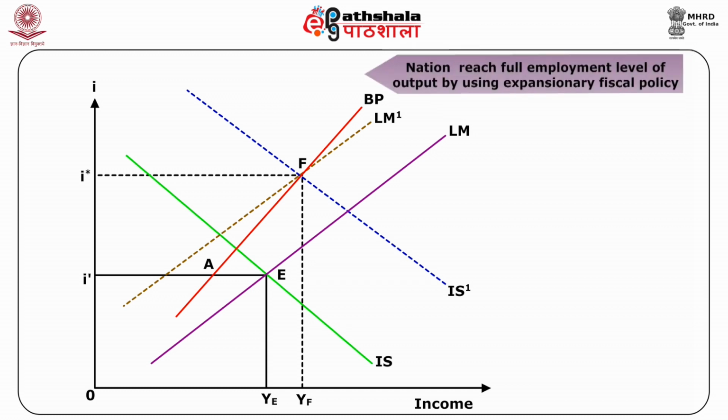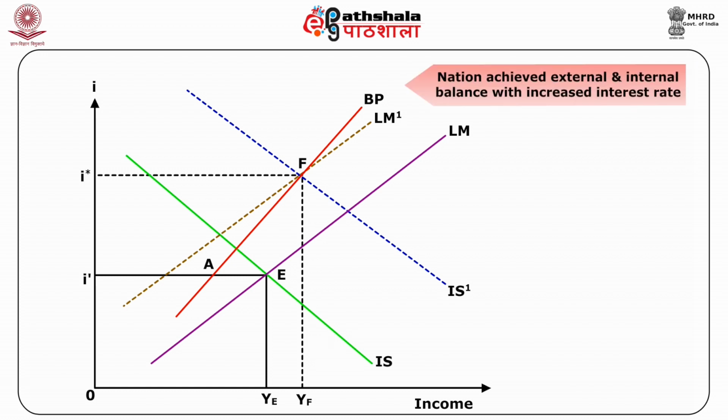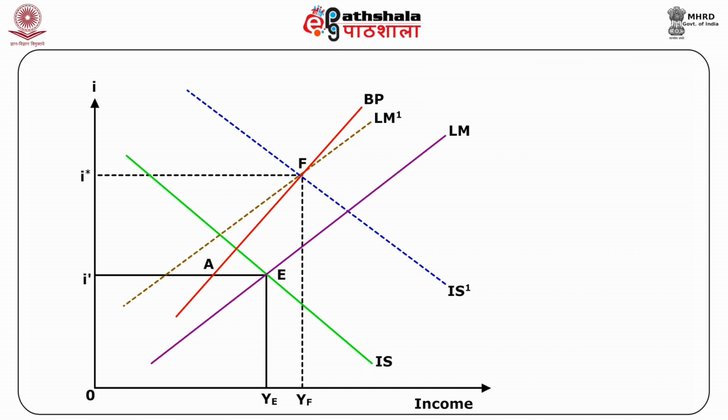Starting from the point E, where the domestic economy is in equilibrium with unemployment and a balance of payment deficit, the nation can reach the full employment level of output YF by using expansionary fiscal policy that shifts the IS curve to the right to IS dash and the tight monetary policy that shifts the LM curve to the left to LM dash. Now all the three markets are in equilibrium at point F, where the IS curve and LM curve cross the unchanged BP curve. So the nation achieved the external and internal balance with increased interest rate at I star.